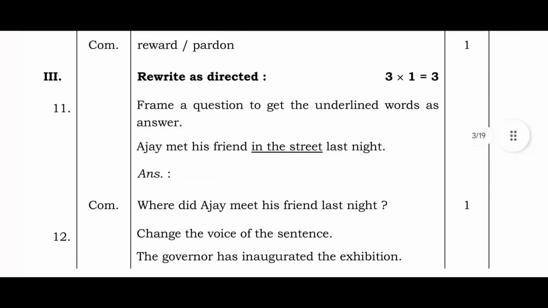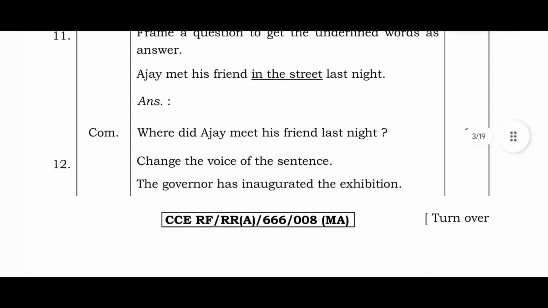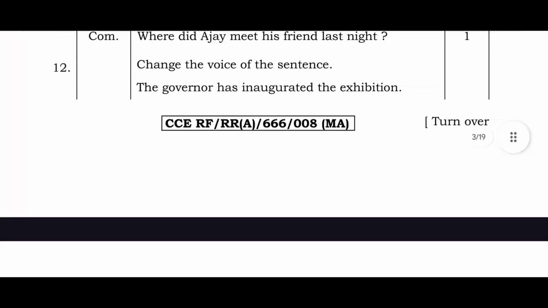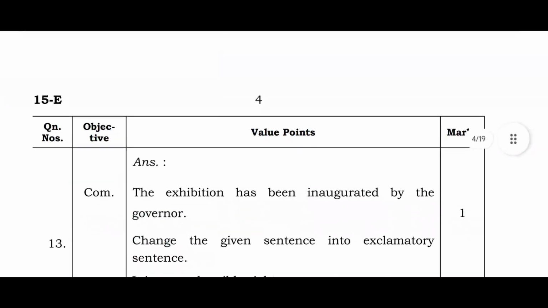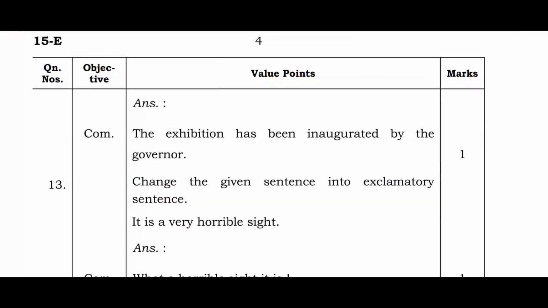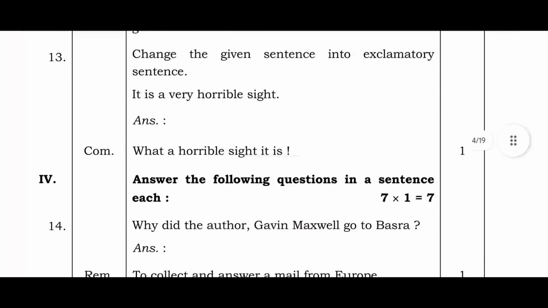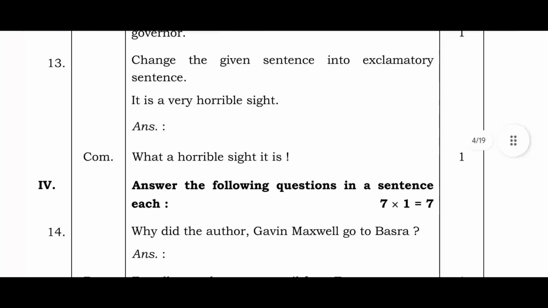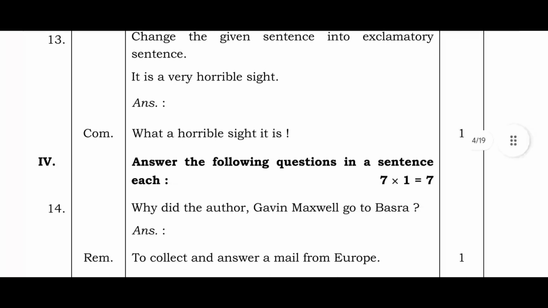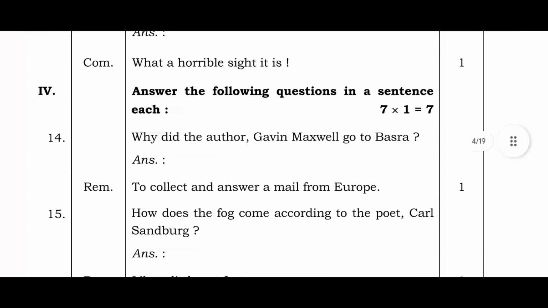Rewrite as directed. Frame a question to get the underlined words as an answer. Ajay met his friend in the street last night. Underlined words: in the street. Where did Ajay meet his friend last night? Change the voice of the sentence. The governor has inaugurated the exhibition. The exhibition has been inaugurated by the governor. Change the given sentence into an exclamatory sentence. It is a very horrible sight. What a horrible sight it is.